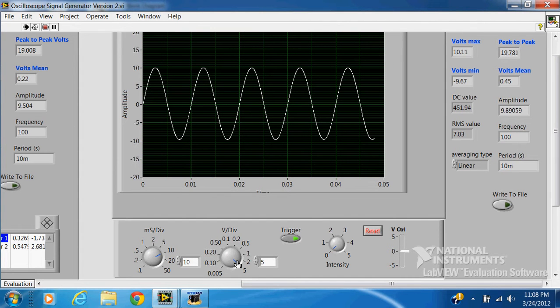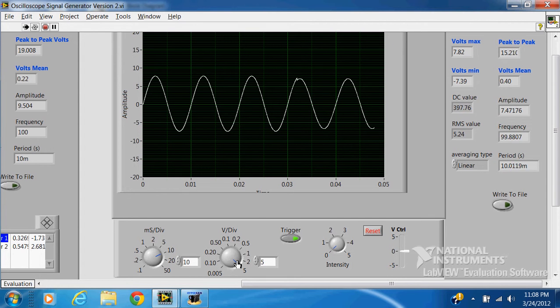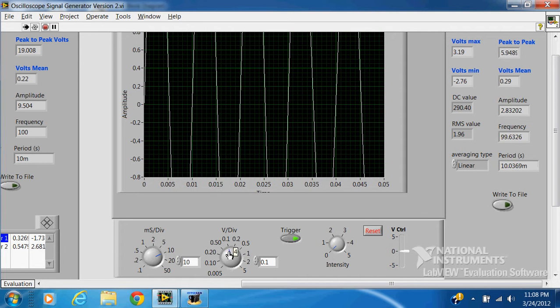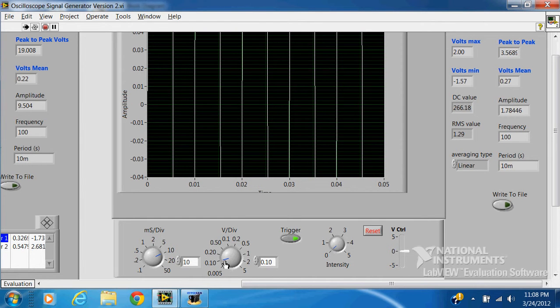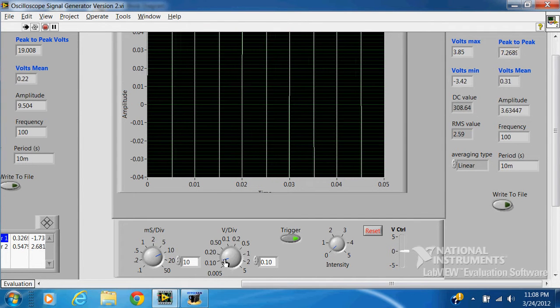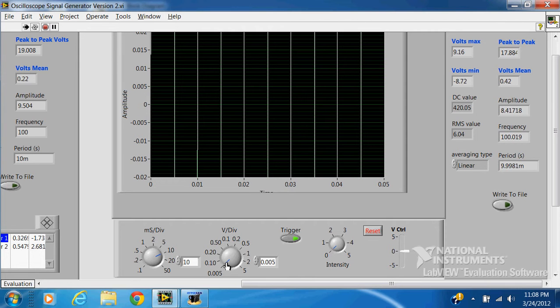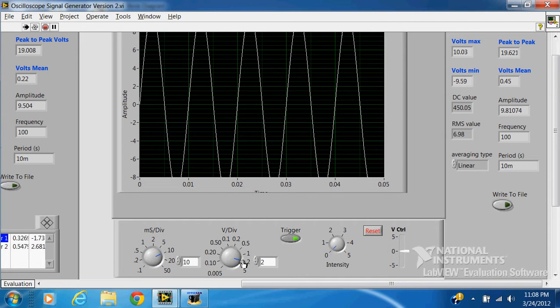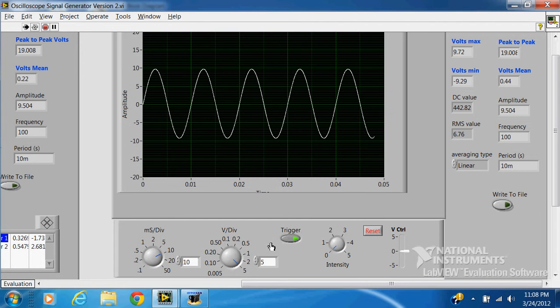Over here we have volts per division. We can go anywhere from 5 millivolts to 5 volts per division. Right now we're on 5 volts per division. We can cycle through all the way to 5 millivolts per division. Now the computer is running a little slow. We're using 100,000 samples per second, so it takes a little bit of time.